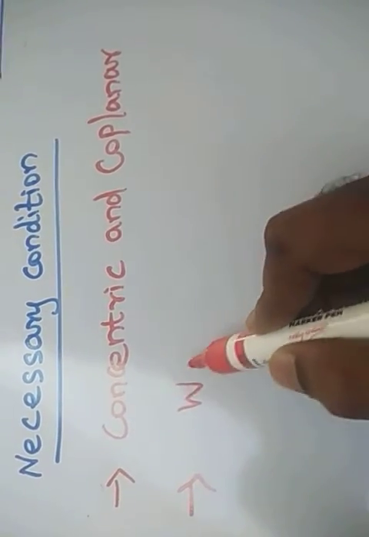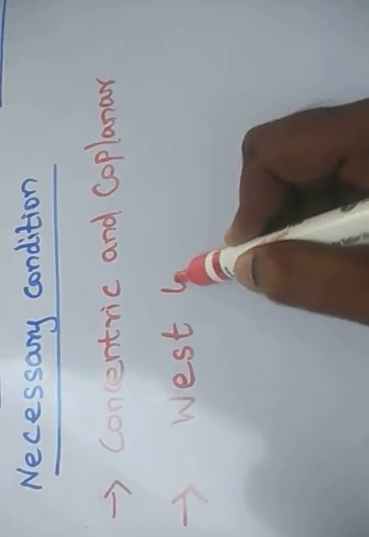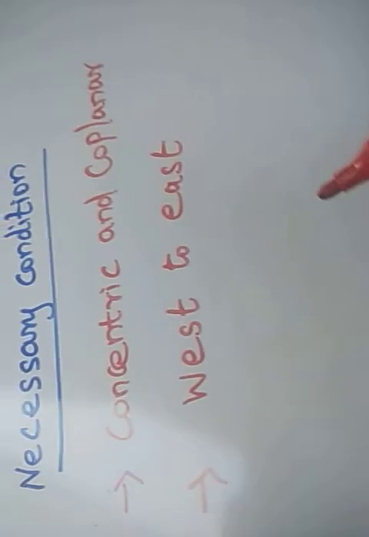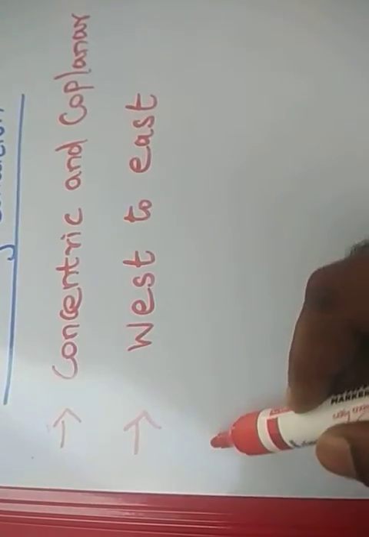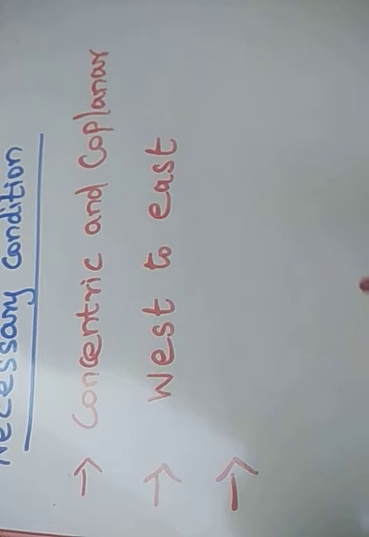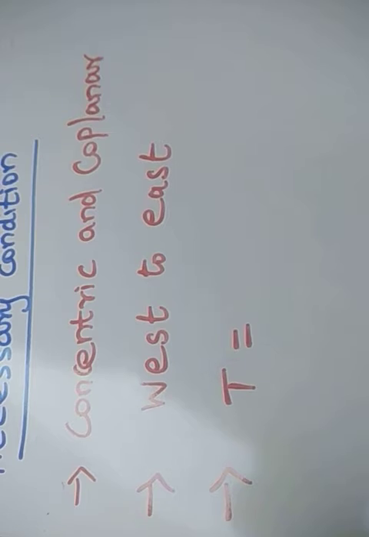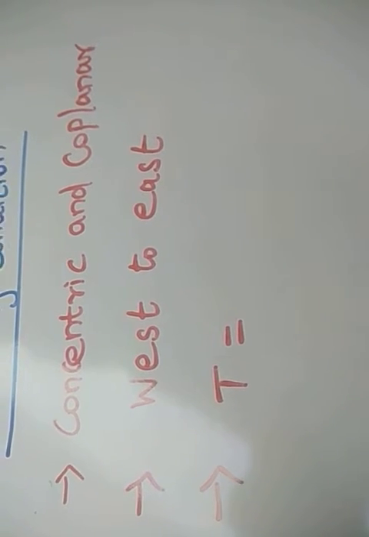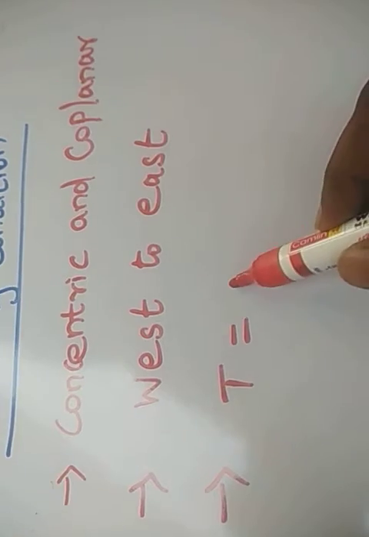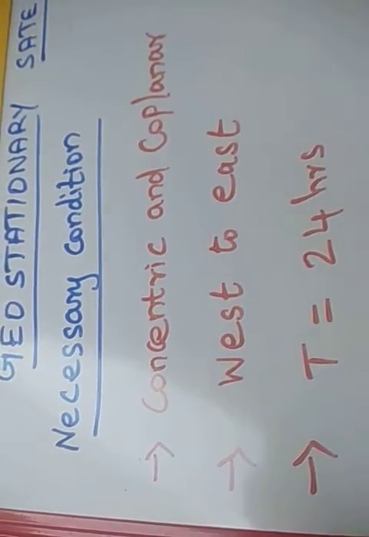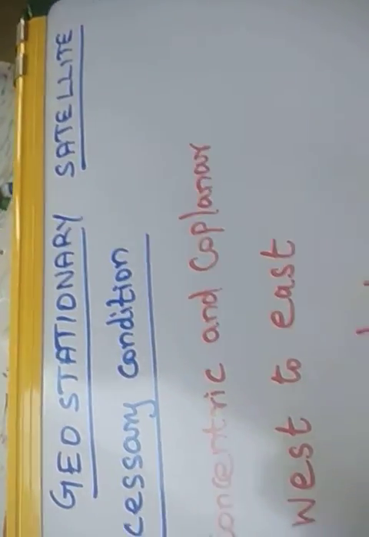Then the second one is that the sense of rotation should be the same as that of the Earth. The Earth is rotating from west to east, so similarly the geostationary satellite also rotates from west to east. The next one is the period of revolution, T. The period of revolution around the Earth should be exactly the same as that of the Earth, that is 24 hours. That is a very, very important necessary condition for a geostationary satellite.